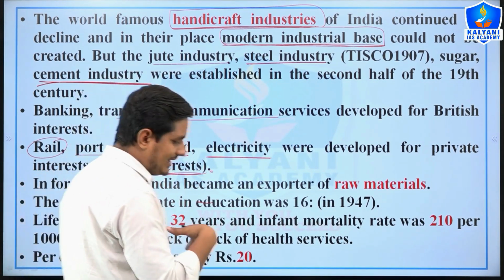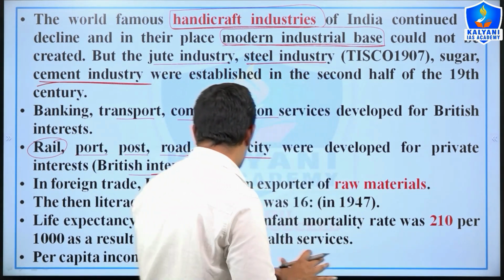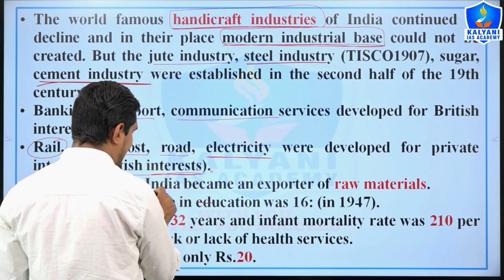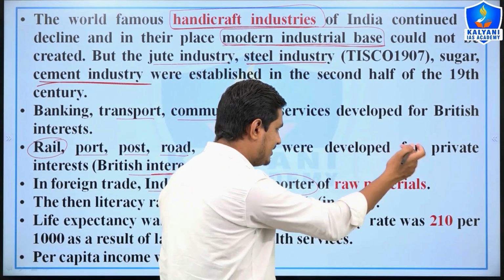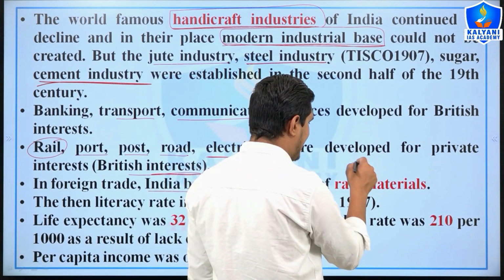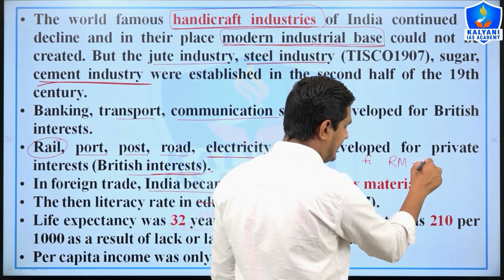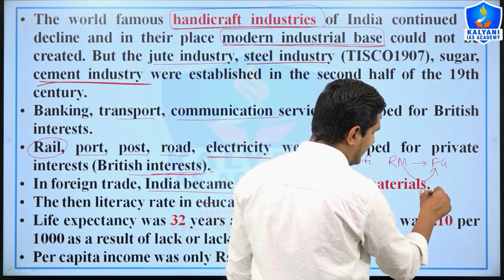In the terms of import and export, India became the exporter of raw material, right? Because you need to remember here, if we export the finished good, then using raw material, when we make finished goods, then we increase the productivity.